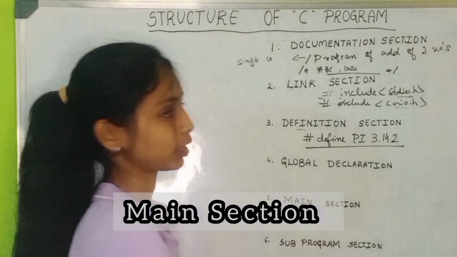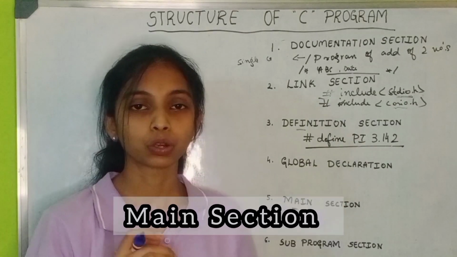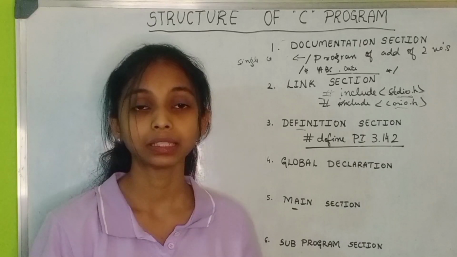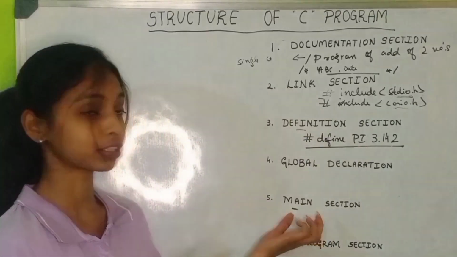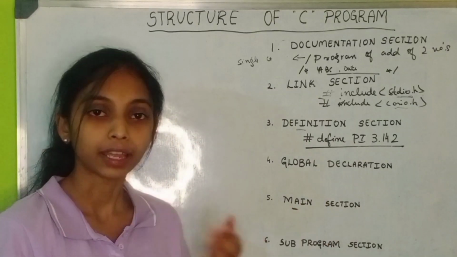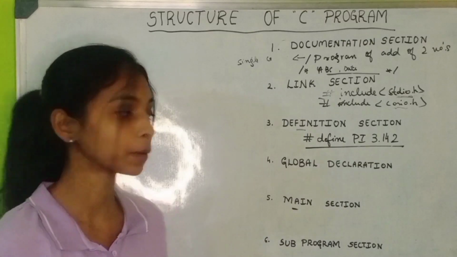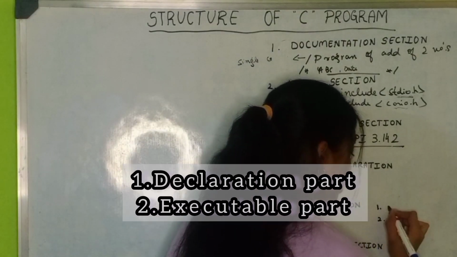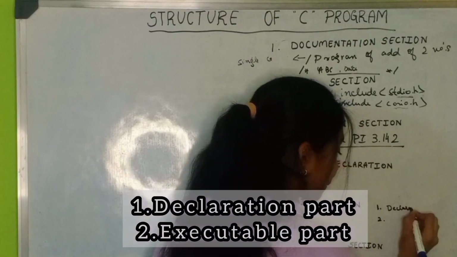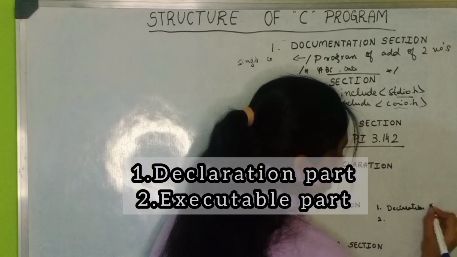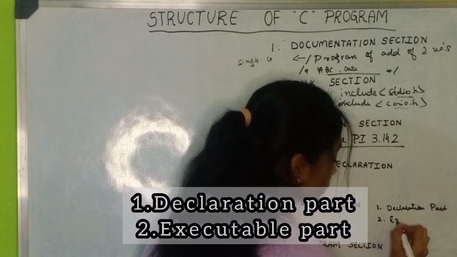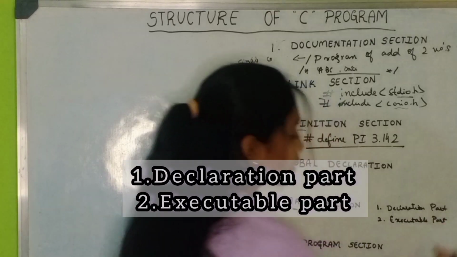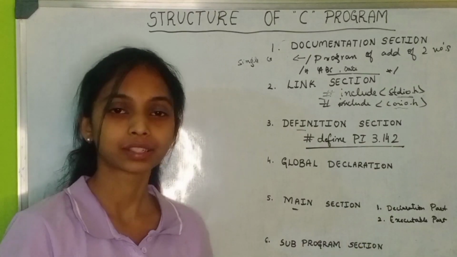The next one is the main function. This main function is one of the very important functions. Whenever you start compiling the program, your compiler control will first go to the main function, this main section, and then it will execute the rest. In the main section we have two parts: the declaration part and the executable part. What is this declaration part and what is this executable part?